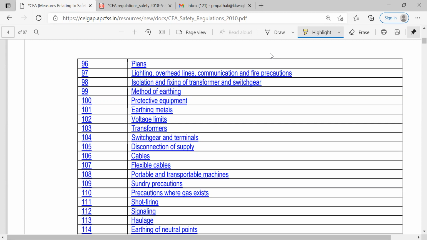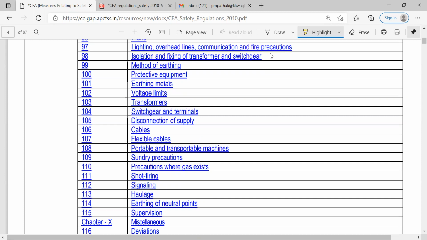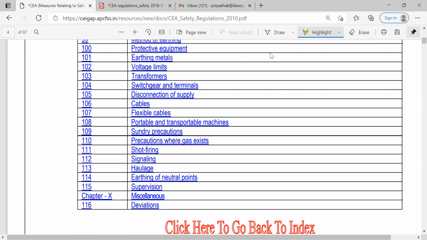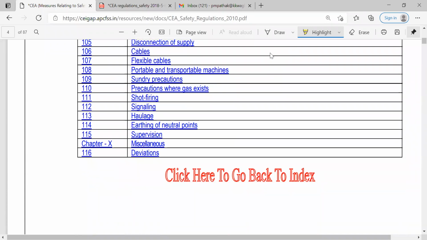Then isolation and fixing of transformer and switch gear, method of earthing, protective equipment, earthing metals, voltage limit, transformer, switch gear, terminals, disconnection of supply, cables, flexible cables, portable and transportable machines, sundry precautions, precautions where gas exists, short firing, signaling, haulage, earthing of neutral points, supervisions. All these points are mentioned under chapter 9, which is specially related to coal and oil fields.